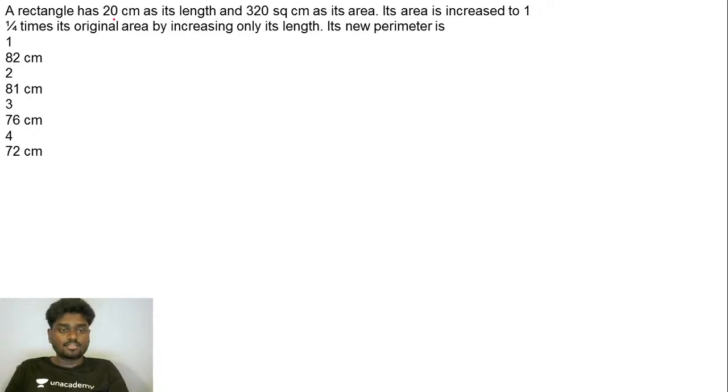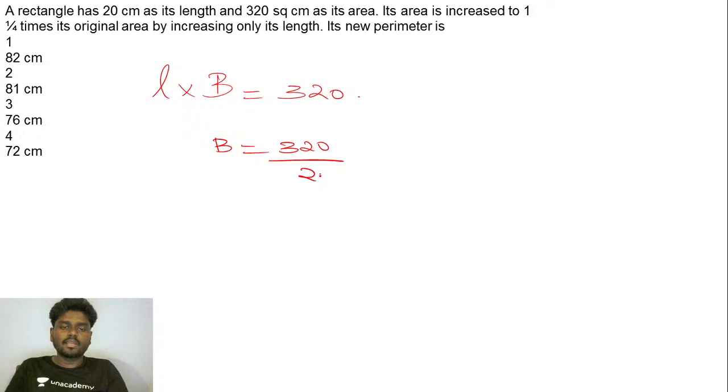A rectangle has 20 centimeter as its length and 320 centimeter square as its area. So from this, I can find the breadth of the rectangle. Length into breadth is the area of the rectangle, 320 centimeter square, and the length they have given you is 20. So this has to be 320 by 20. This is going to give you 16 centimeter to be the breadth.